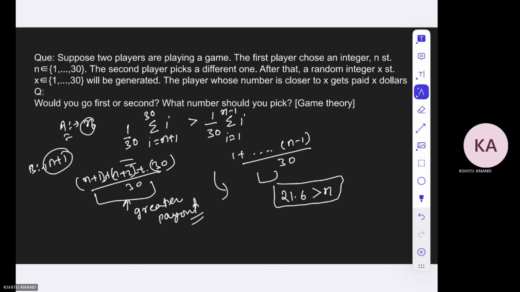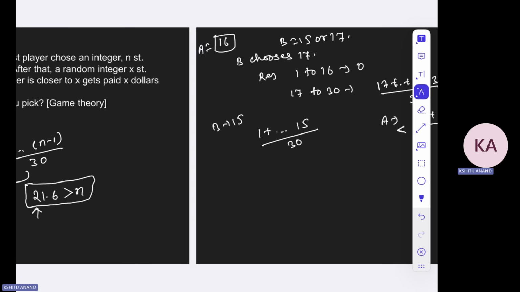So whenever A chooses some number lesser than 21.6, let us say A chooses 21, then B can choose 22. So what does this solution mean? This solution means the expected payoff. Let us say A has already chosen n. So A can choose a number greater than n, that is n plus 1, only when n is lesser than 21.6. If n is greater than 21.6, let us say if n is 22, A will have to choose 21 in that case, right? So what will B do?